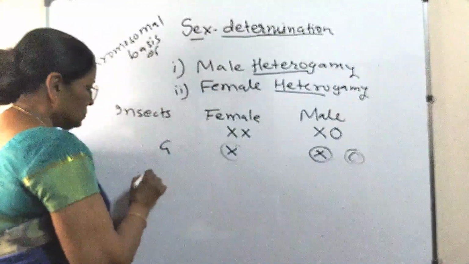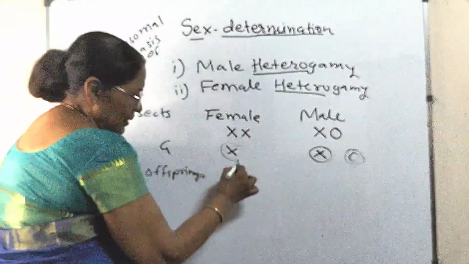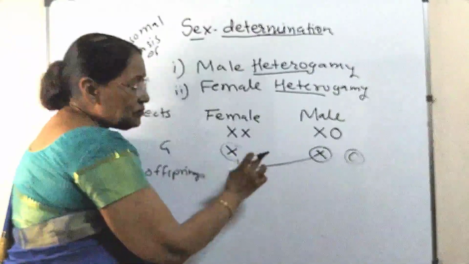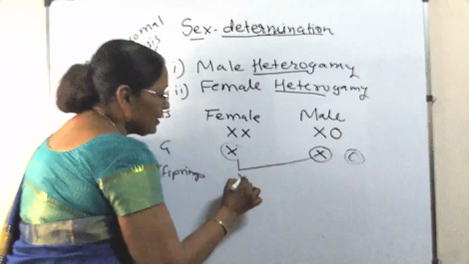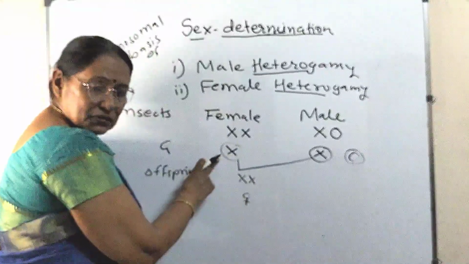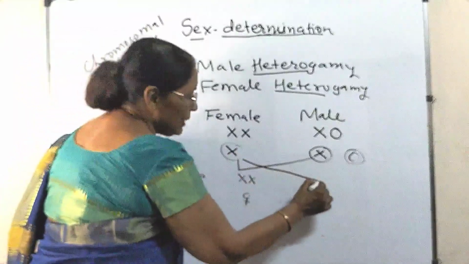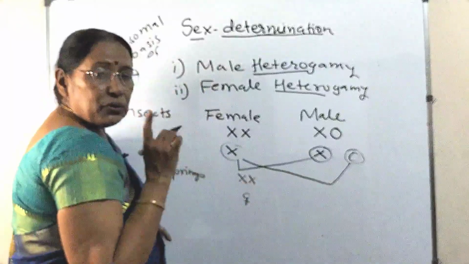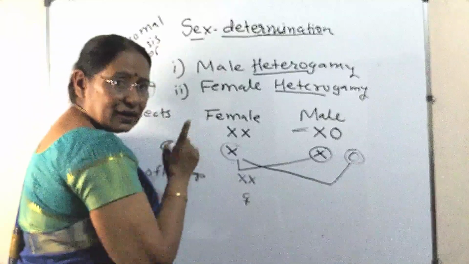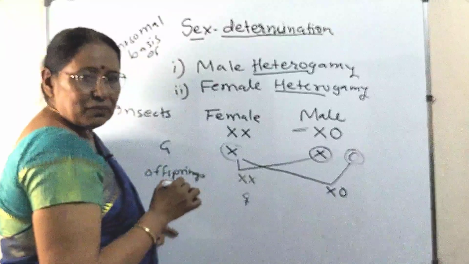So the offsprings: if this gamete carrying X fuses with a sperm carrying X, then this is female. But if this female gamete having X fuses with a male gamete having no sex chromosome, then again the father's case is restored, that is one X and one sex chromosome missing.